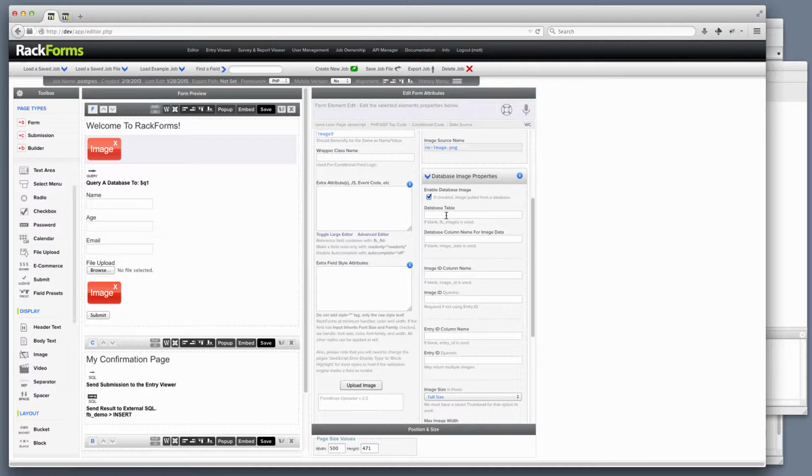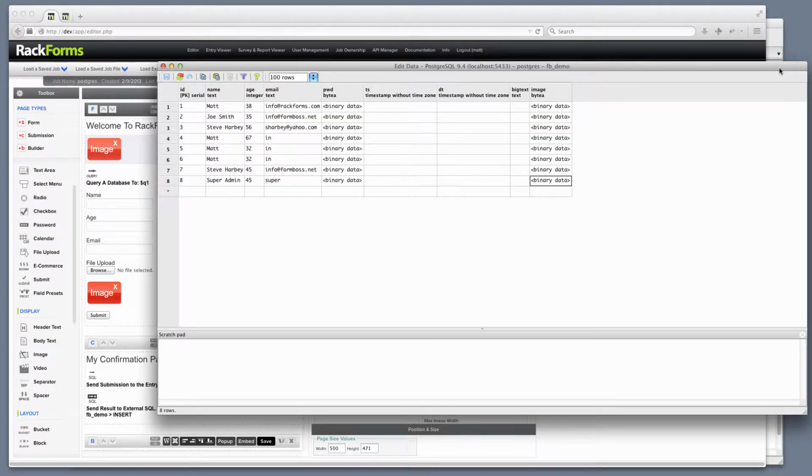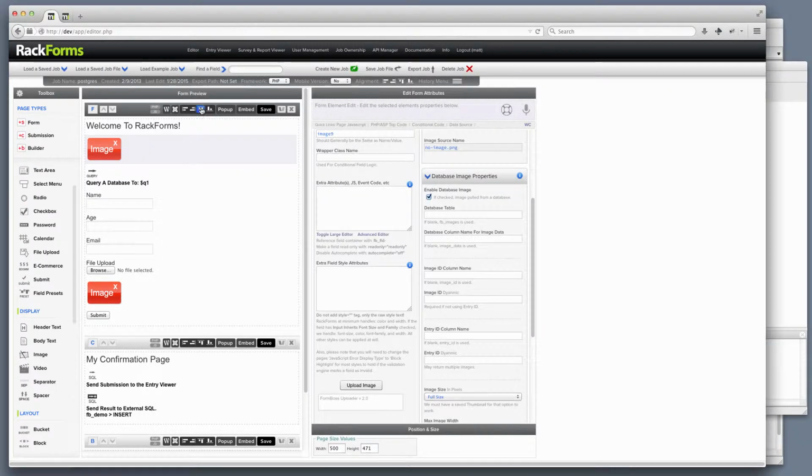So what do we actually have to fill out? Well, if we think about it, whenever we pull something from a database, we usually need to provide a couple pieces of information. The first is, what is the table name? The second is, which column do we want the raw data to come from, in this case, image data. And then finally, we need to know what is the column name of what we're using an ID for, right? So usually I have to say something like, for example, select image, that is this guy right here, from FBDemo, which is our table name, where ID, that is this column right here, equals 8, right? So if I want to grab this image 8 right here, I usually need those 4 pieces of information. And that's essentially what we fill in right here.